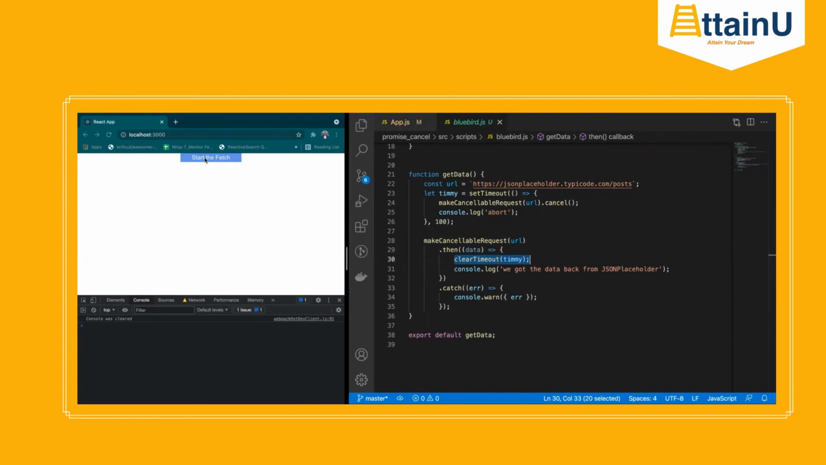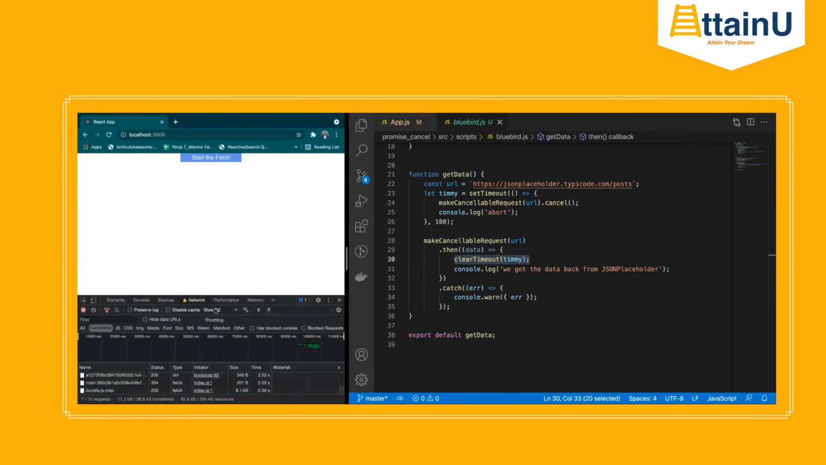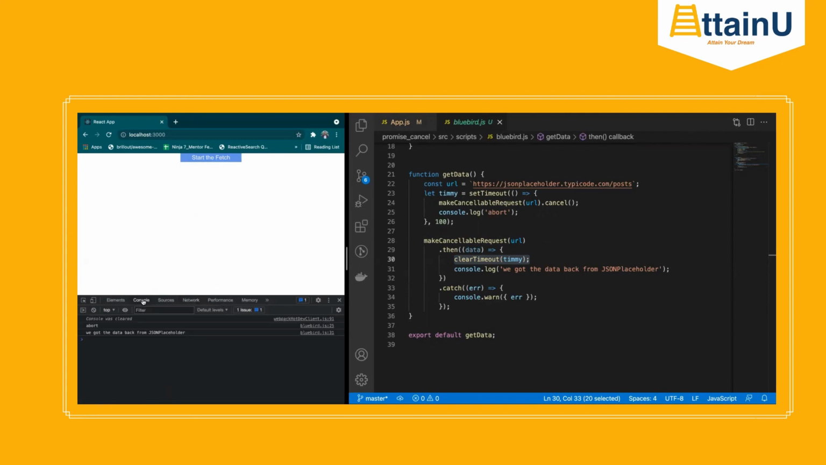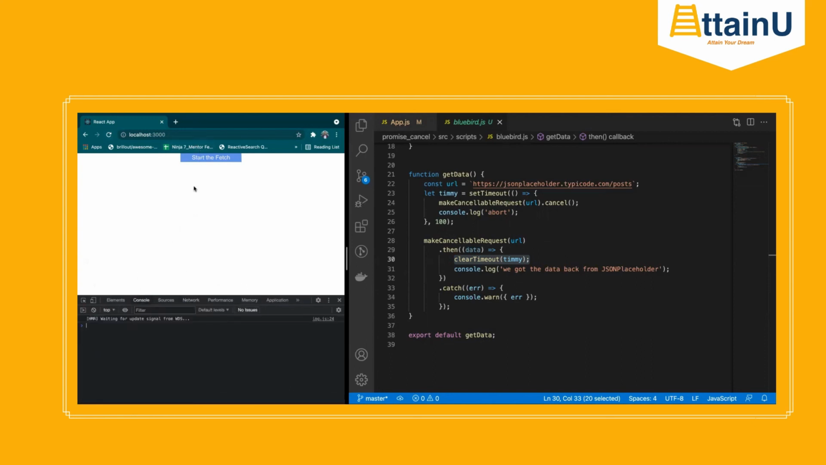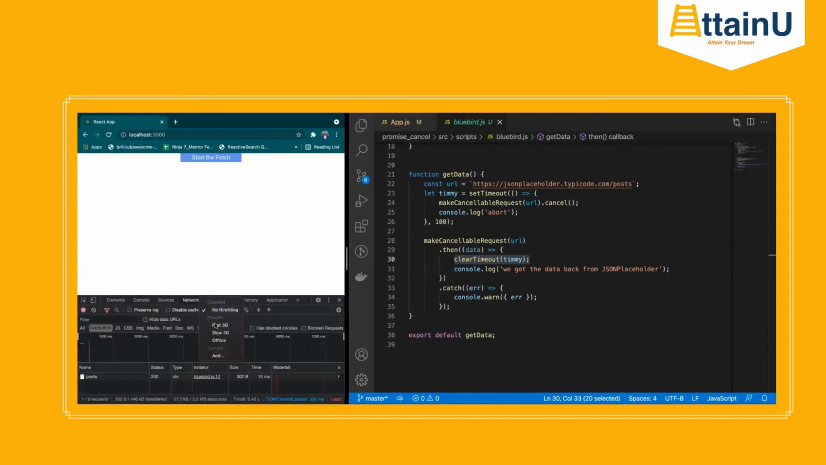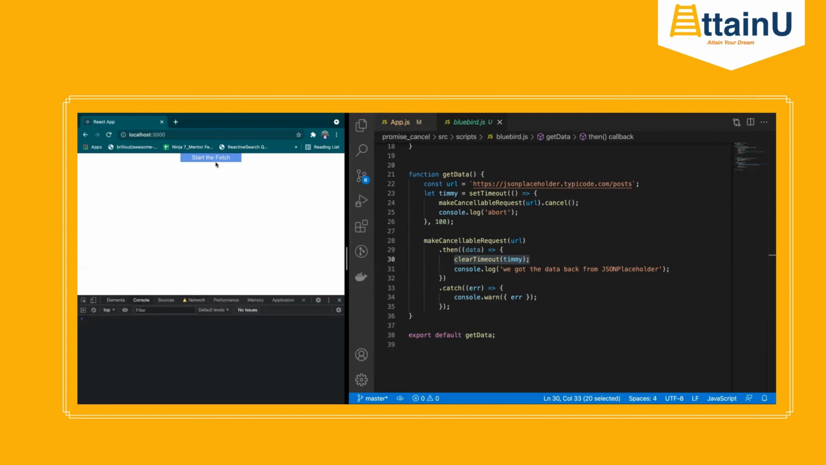And let's check what happens. Let's go to no throttling. So we got the response, right? Now, if I switch back to slow 3G, we should get an abort. Okay. Awesome.